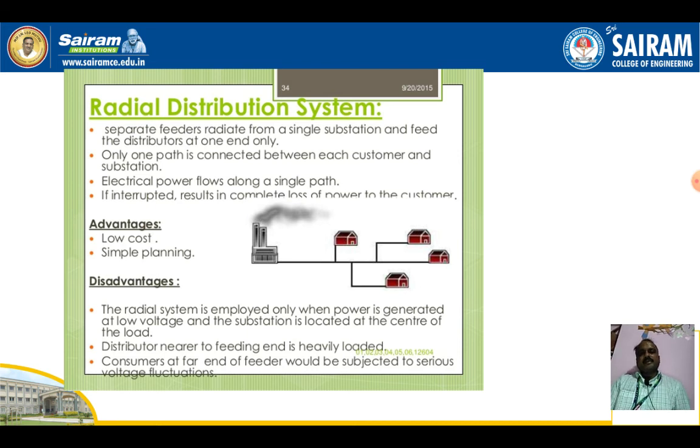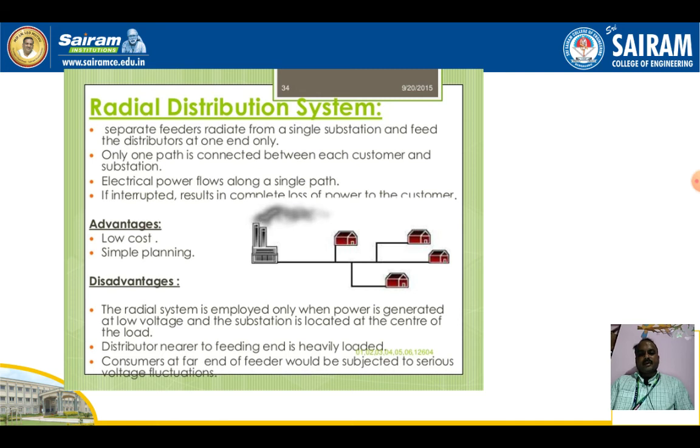So here we have some advantages and disadvantages for the radial distribution system. Advantages are low cost and simple planning, but disadvantages are many more. The radial system is employed only when the power is generated at a low voltage and the substation is located at the center of the load. The distributor near the feeding end is heavily loaded.